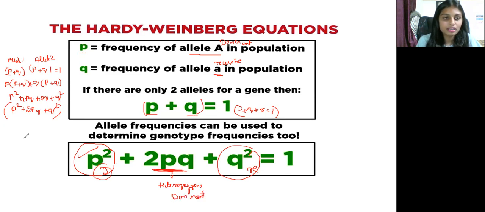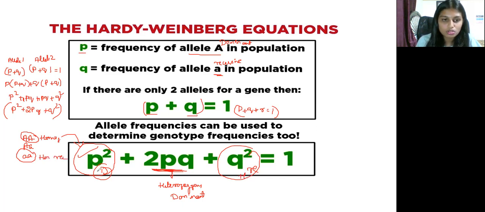For example, I'll just take the alleles capital A and small a. This capital A A represents homozygous dominant, that is P square, and this small a a, right, is homozygous recessive, that is Q square.